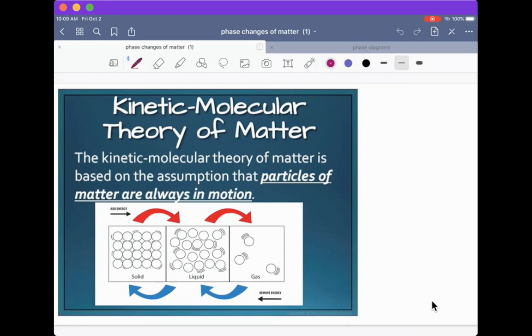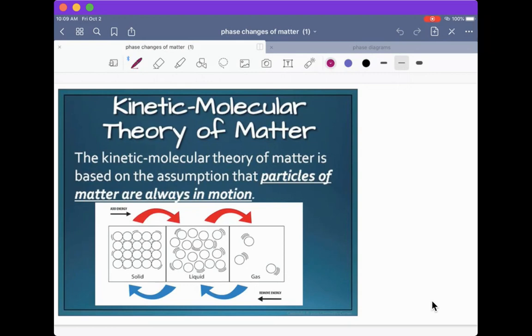So in a liquid, we have more kinetic energy, and we're now sliding back and forth past one another, and this is what's going to create flow. This is going to create that fluid mechanics that we see with liquids when they flow out of a container when you pour it, or just think of a river flowing downstream. Okay, that's because these particles are actually starting to slide and move past one another. Now, another thing you want to notice with a liquid is they are still very close together. Okay, they don't have to be in contact with one another, but some of them are.